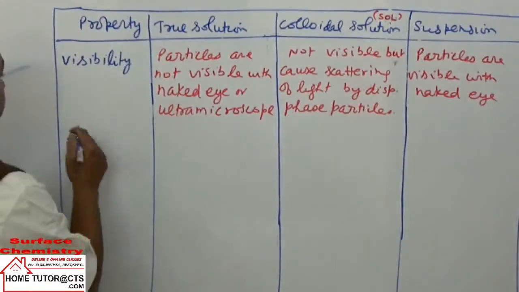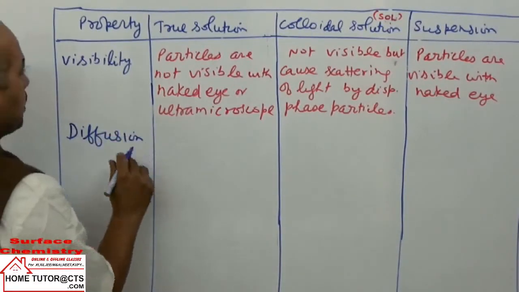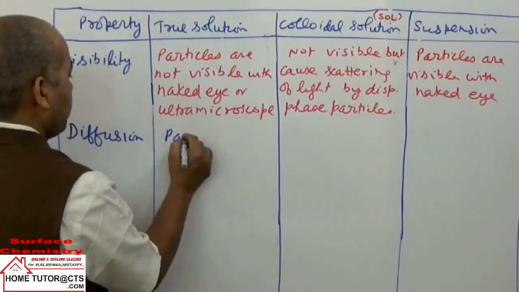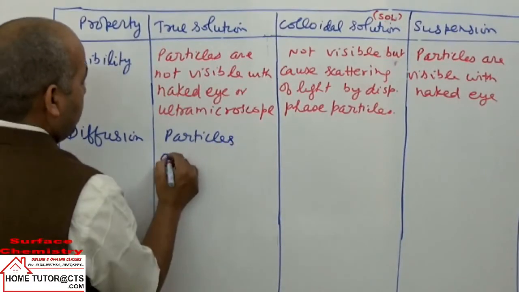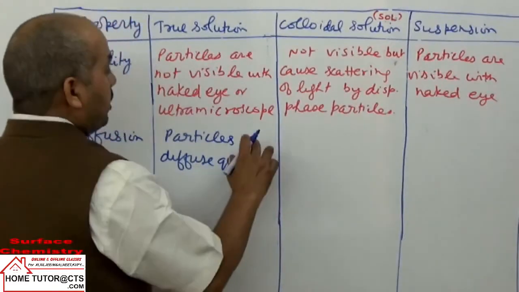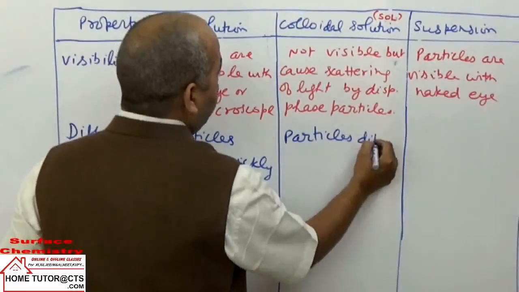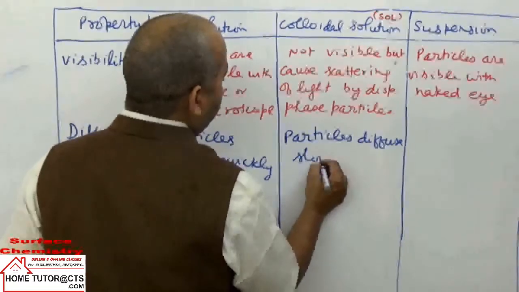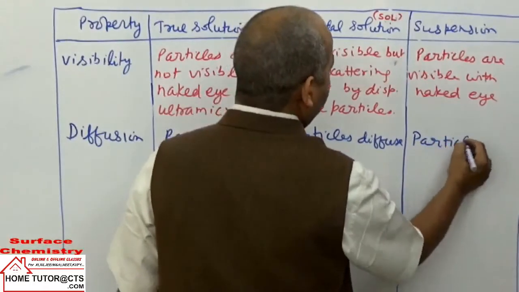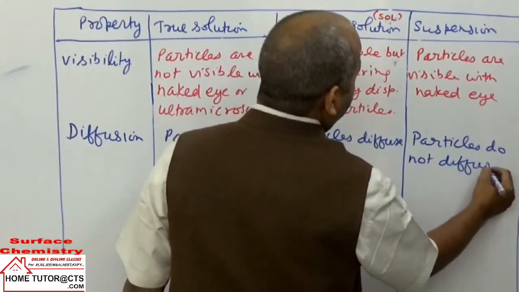Next property can be taken here, diffusion or diffusibility. In this case, the solute particles diffuse quickly. In this case, particles diffuse but slowly. Here the dispersed phase particles diffuse slowly, and in this case particles do not diffuse.